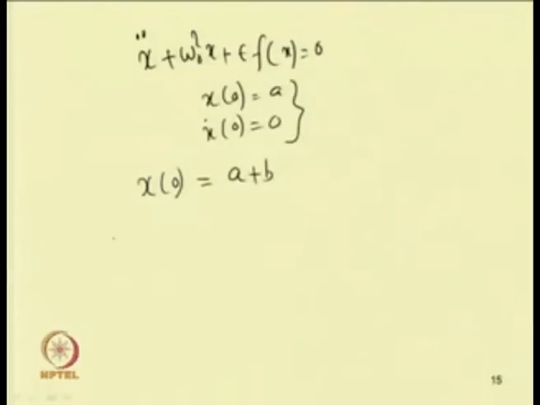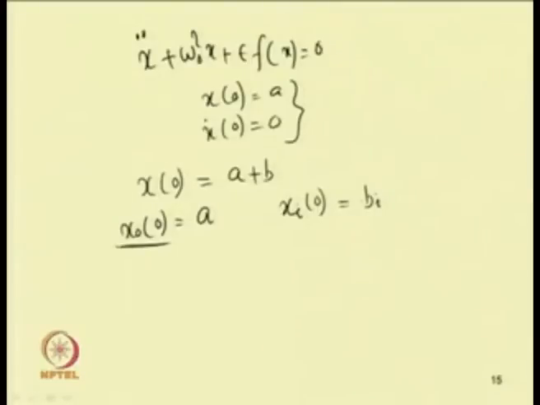Here x 0 0 will be equal to a, and x I, that is I equal to 1, 2 and higher order terms, the initial condition we can take equal to b I. So the first term, x 0 0 equal to a, and then the other terms: x 1 0 equal to b 1, x 2 0 equal to b 2, x 3 0 equal to b 3. In this way we can take.